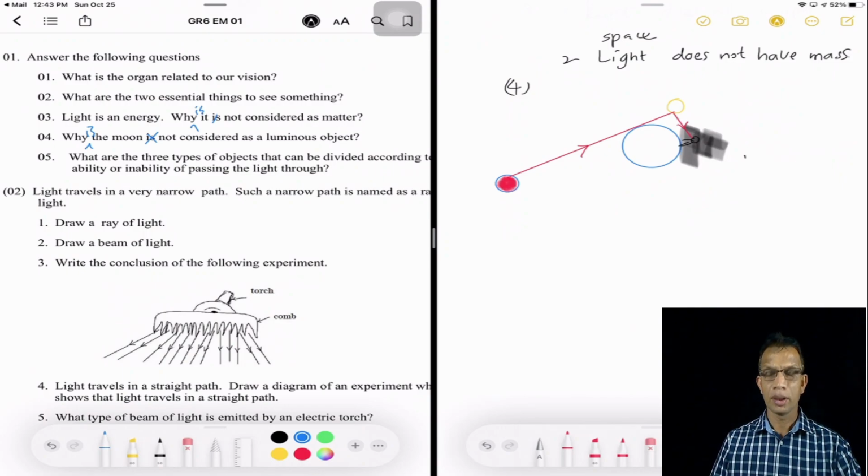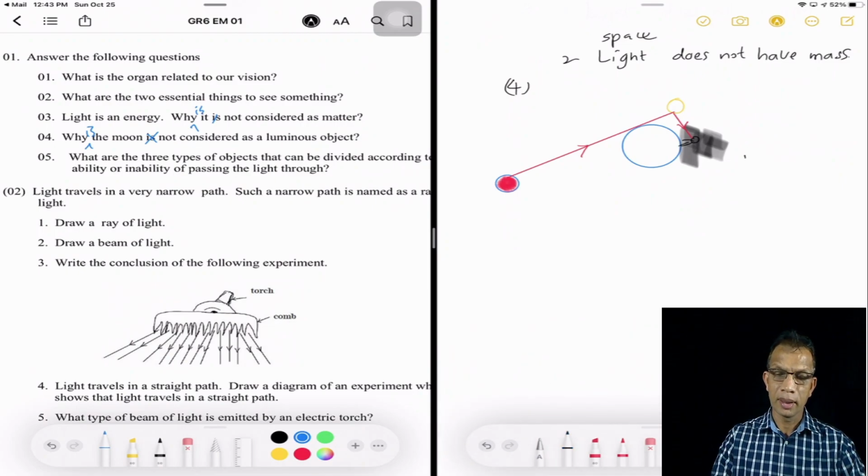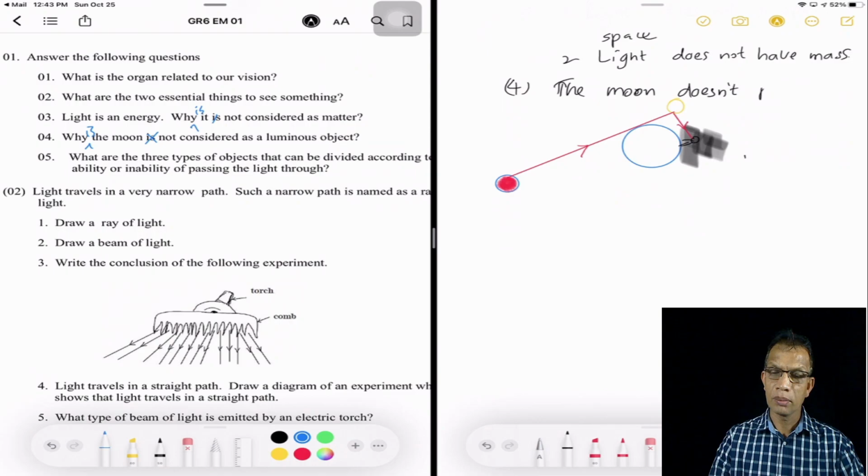So the answer here is: the moon does not produce its own light. The answer is the moon doesn't produce its own light.